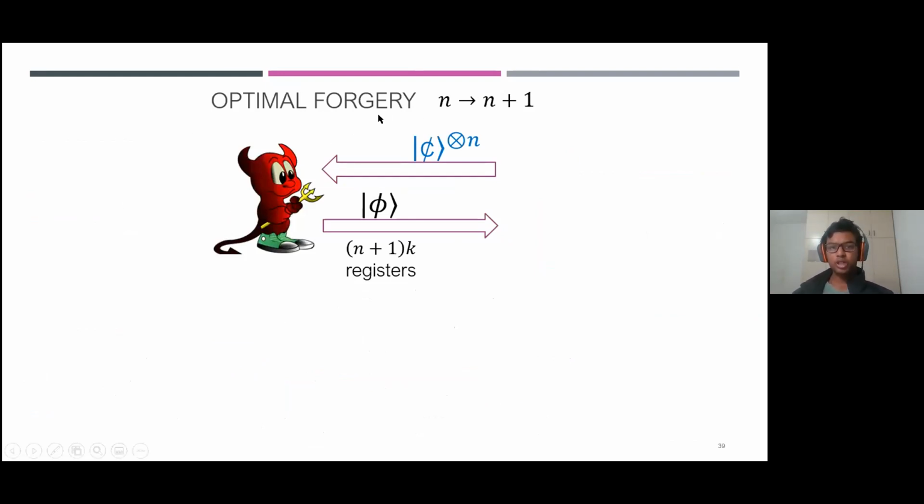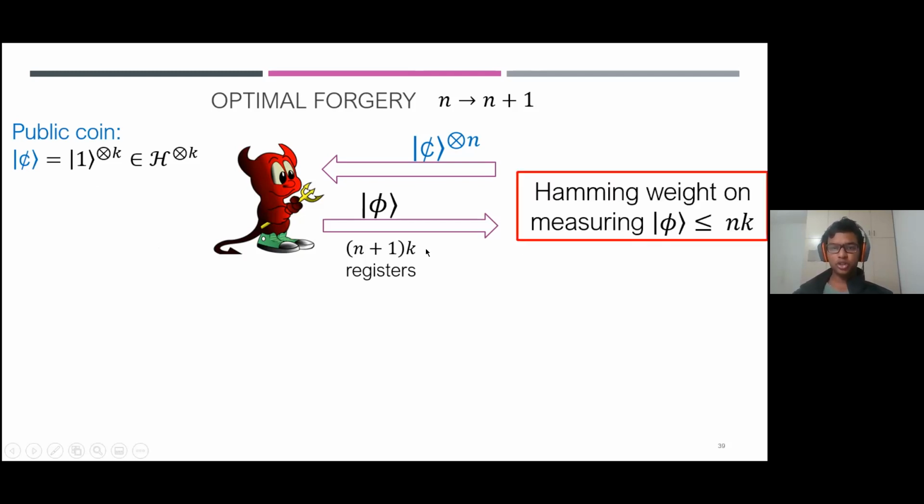Next, I would like to show the optimal n to n plus 1 forgery. In this case, the adversary receives n cents, which you can think of as nk registers, and is trying to pass n plus 1 verifications. So he sends n plus 1 alleged cents, which is like an n plus 1 k register state phi. Now again, I would just like to remind you that a cent is like ket 1 tensor K. And again, by the unforgeability of the private quantum coin scheme, if you do standard measurement on each of the n plus 1 k registers of phi, then the Hamming weight of the measurement outcome would be at most nk.